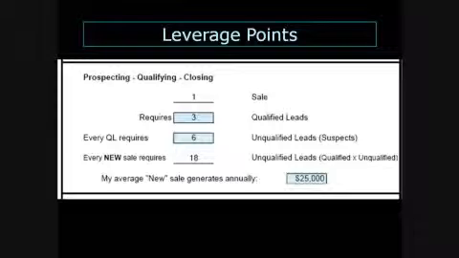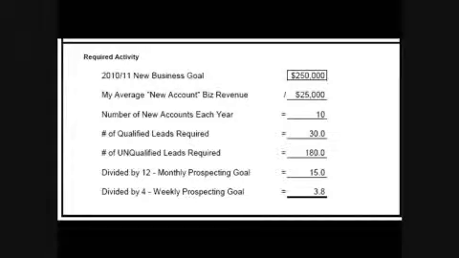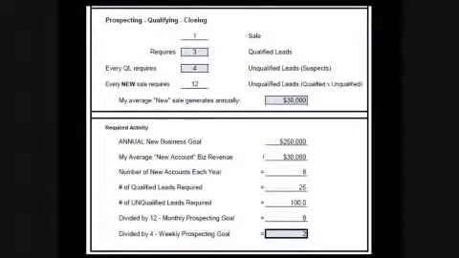So, 1 sale, 3 qualified leads. 3 qualified leads require 6 unqualified suspects, and the average new sale generates $25,000 annually. You will need to fill in those 3 blank forms. Annual new business goal, $250,000, 10 new accounts, 30 qualified leads, 180 suspects, 3.8 suspects per week. And there's virtually no account executive in the business that can't look at 4 suspects a week every week of the year. So, go to the qualifying form and start filling in your data.